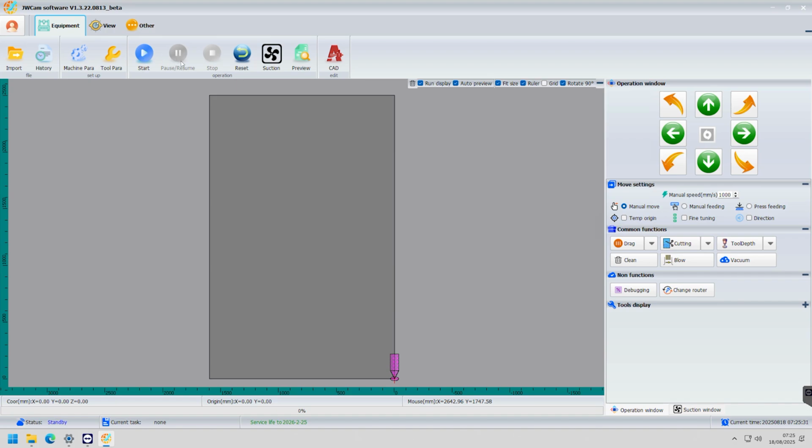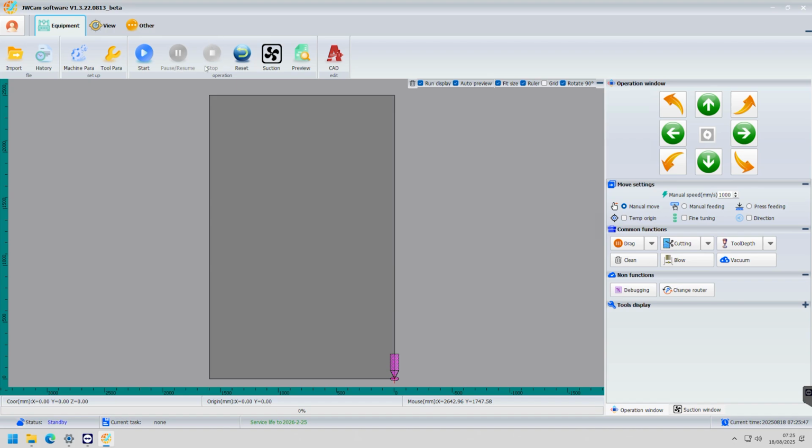Then we have our pause/resume button. So this will obviously with one click pause the job, and with another click it will resume the job. So this does exactly the same as our yellow button on the front of the table.